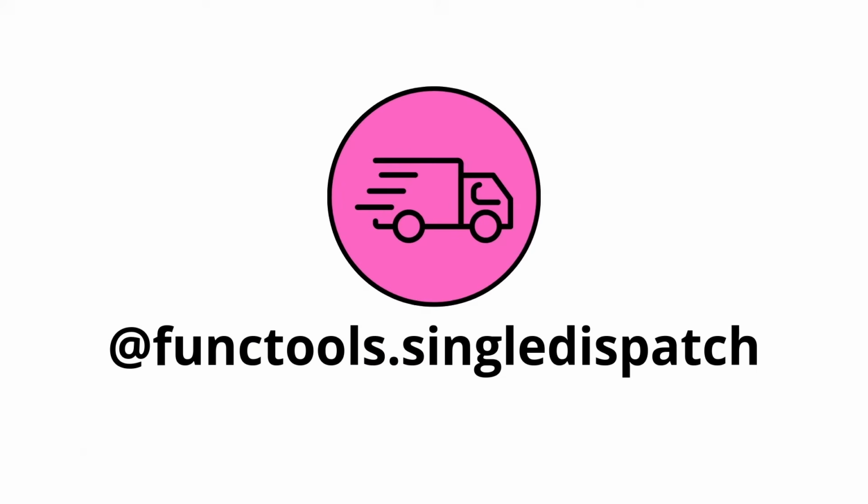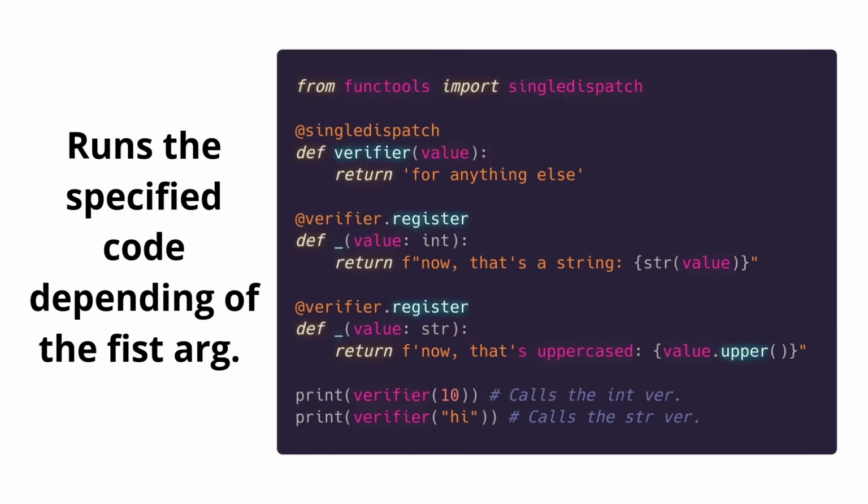Finally, we have single dispatch, which also requires import. What this does is run the specified code depending on the first argument. So we can modify a function and its code inside depending on the type of the argument. The first definition will be for anything else, right? If the value is not an integer or a string. We modify this verifier with this decorator, which takes the name of the function and then register. So if the value is an integer, we display this, and if it is a string, we display this.